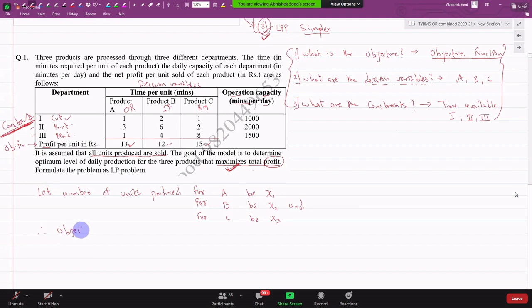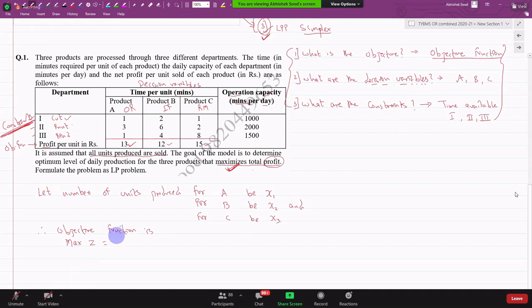Therefore, the objective function: what do you want to achieve? You want to maximize your profit, max Z. Z will be my target. Do I want to minimize my cost? Then I'll say min Z. For a computer program, Z is a target. That Z can be profit, cost, manpower, or time. You understand this? Whatever you want to achieve, minimize or maximize.